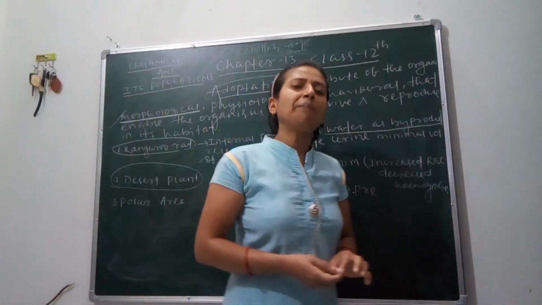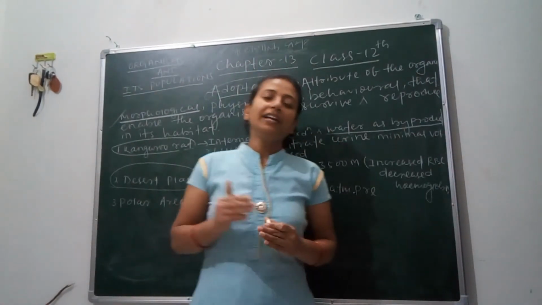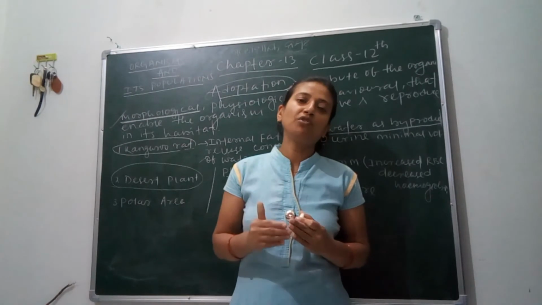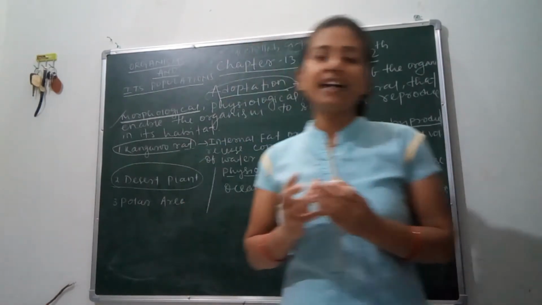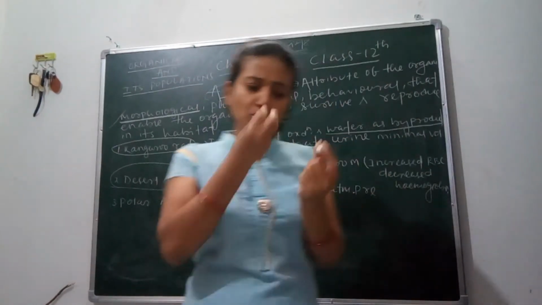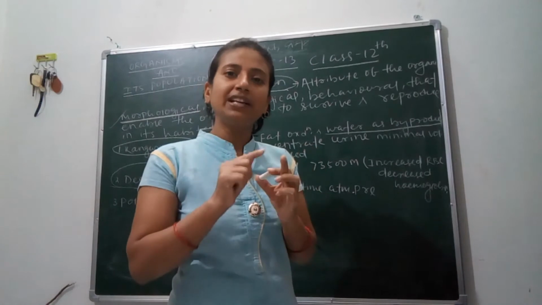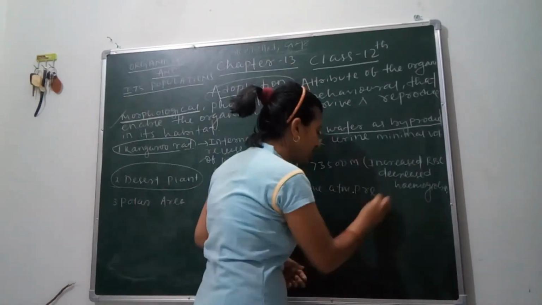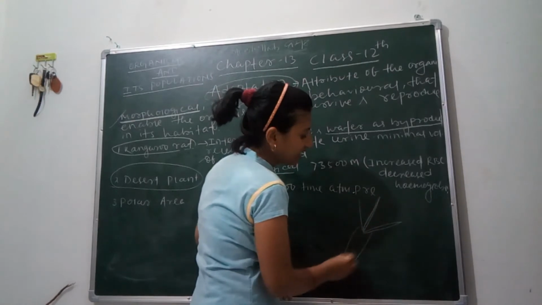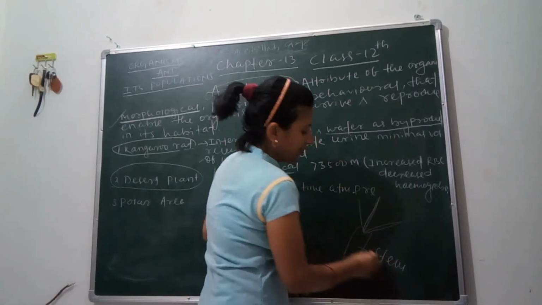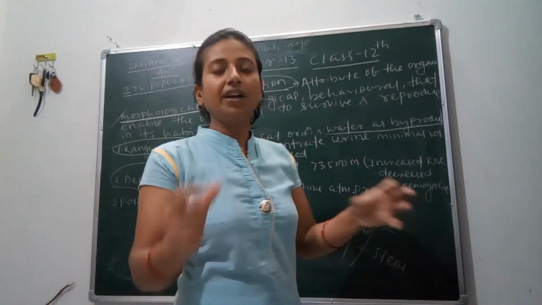Next I am giving you an example of a desert plant. As you know, some plants are able to survive in deserts and some plants can't. So what morphological changes are seen in these desert plants? Listen, some desert plants have roots of very great length. They have no leaves, but the leaves are modified into spines like this. They have a thick stem. This is the stem. The stem is thick and the leaf is converted into spine, due to which water loss is reduced.